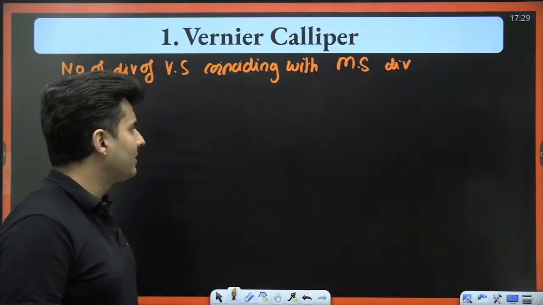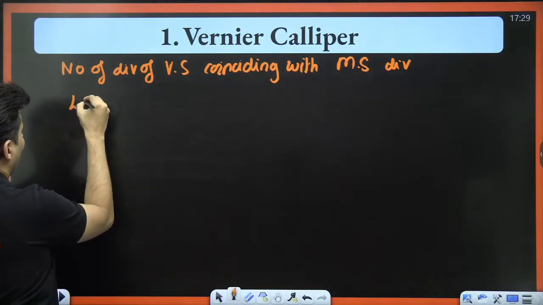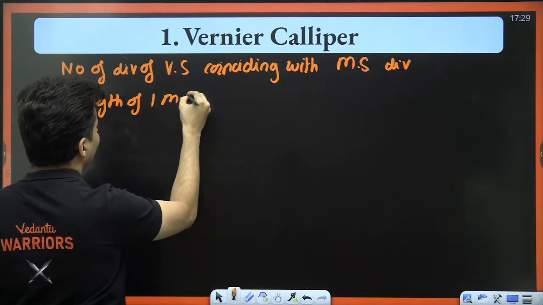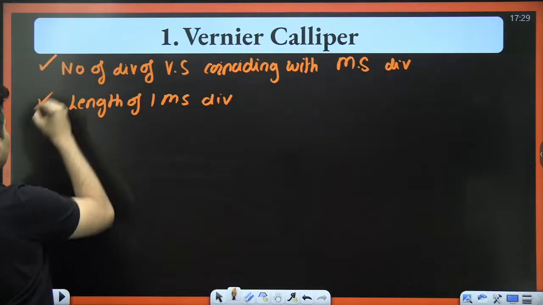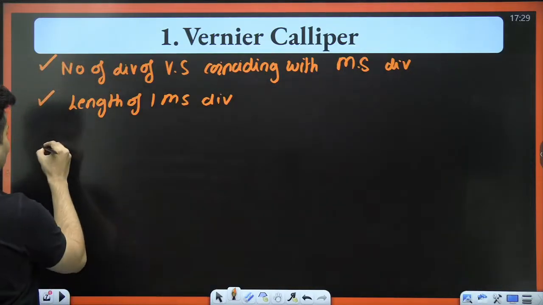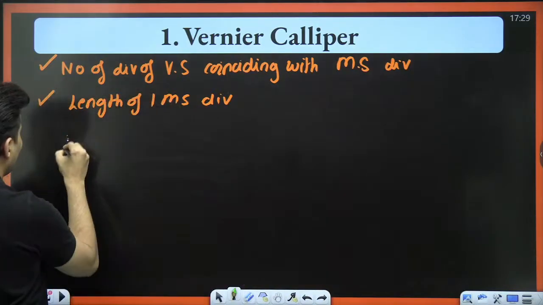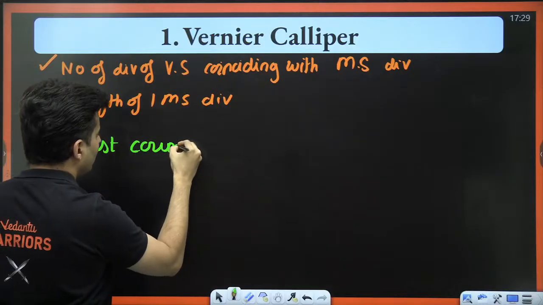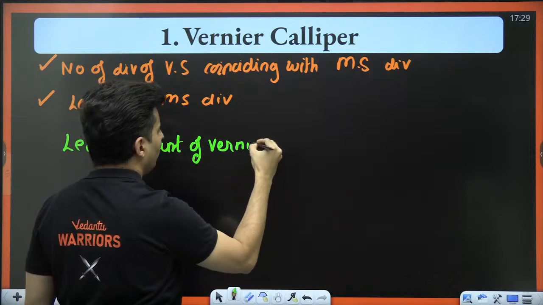Also, the length of one main scale division will be given to you. Just using these two data points, you can find the least count of the vernier caliper.